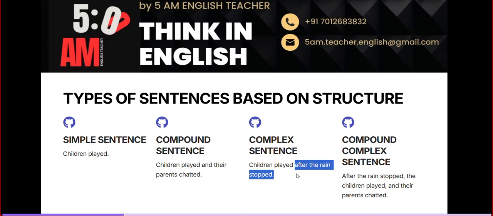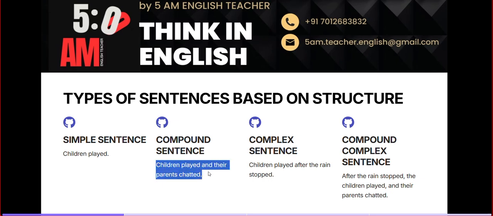So one thing that you can get from here is we use clauses inside a sentence. So by using clauses, we create sentences. Is that idea clear for you? Yes.